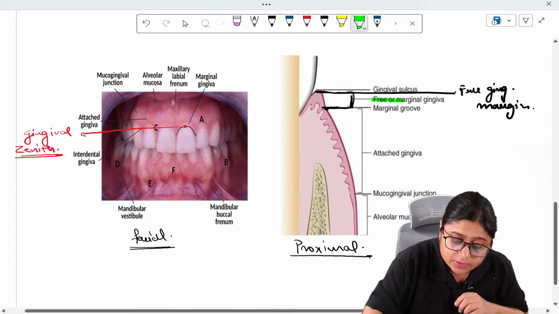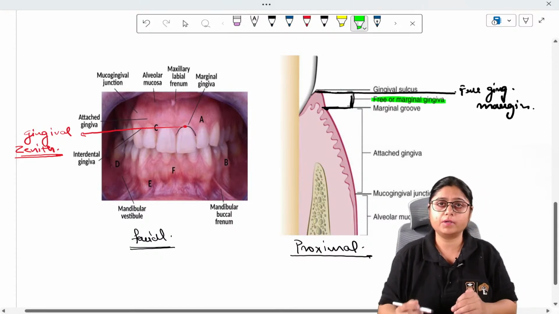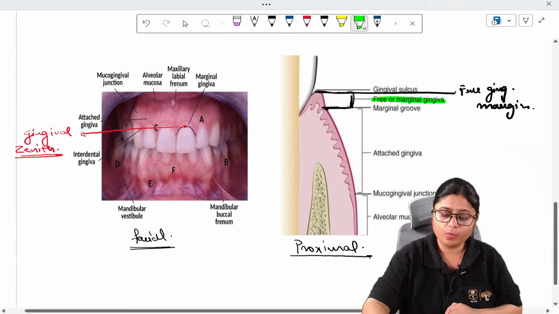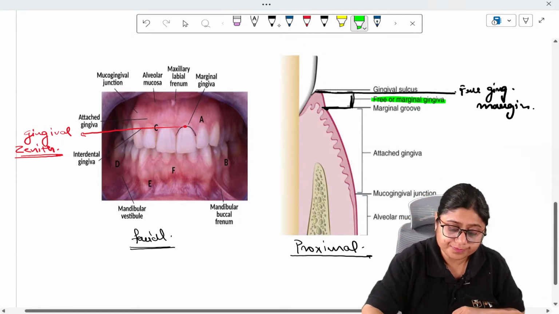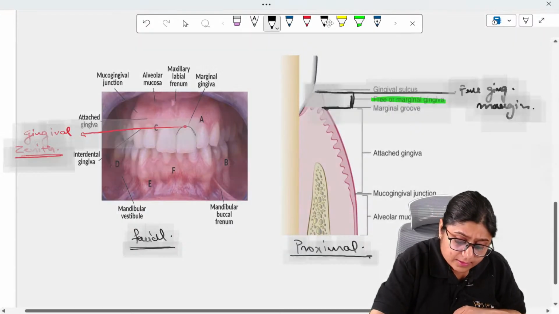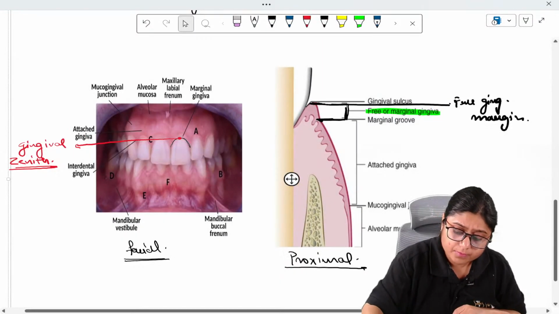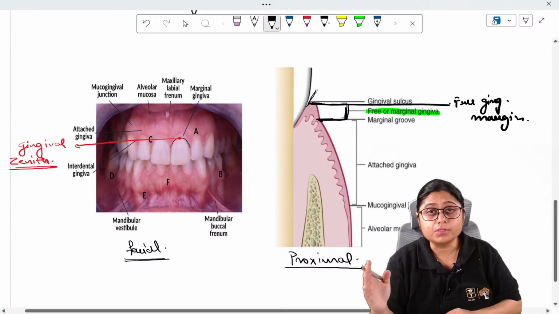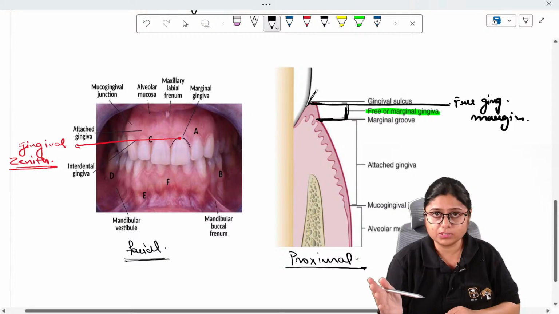Why is it called free gingiva or marginal gingiva? Because whenever I insert my probe here, it will get separated from the tooth. That's why it is called free marginal gingiva.